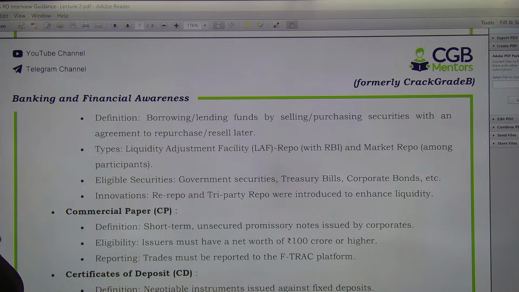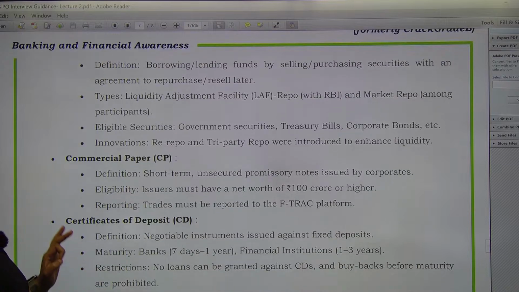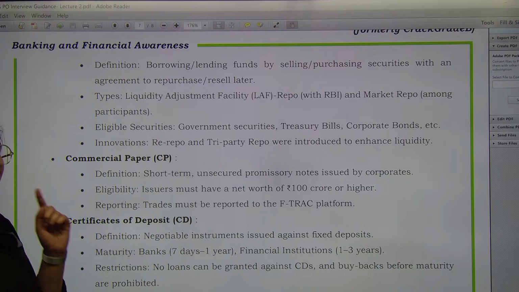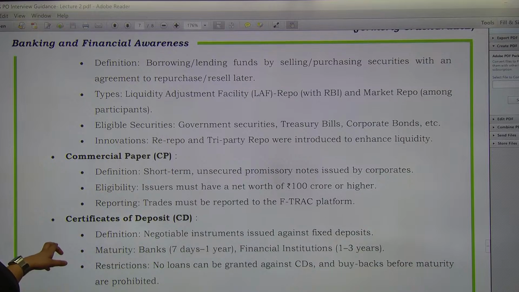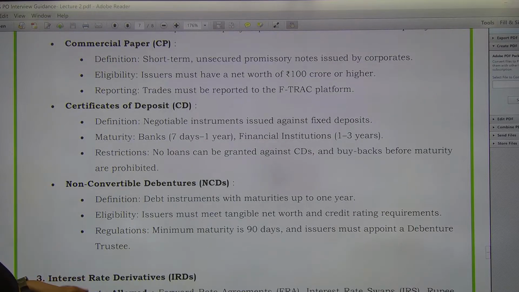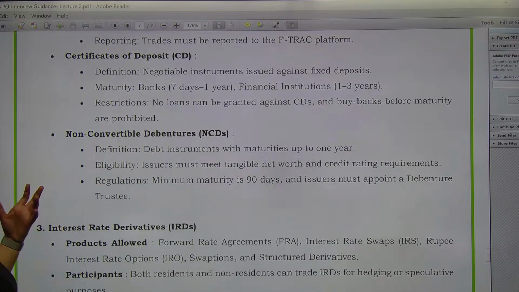Okay, eligible security, what you can give to the RBI for seeking the repo funding: government security, treasury bill, corporate bonds, etc. Commercial paper, again an instrument which is issued by the corporates who need the funding over here. Corporates must have a net worth of 100 crores or higher. Certificate of deposit issued against fixed deposit. Banks, what can be the duration for banks? 7 days to 1 year. Financial institution, 1 year to 3 years. This could be the duration. And then non-convertible debentures. So debt instruments with a maturity of 1 year. These can also be issued.